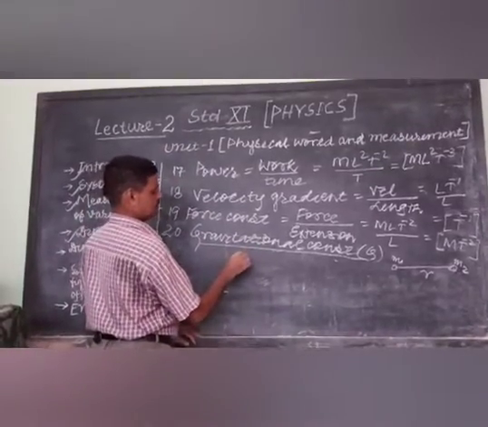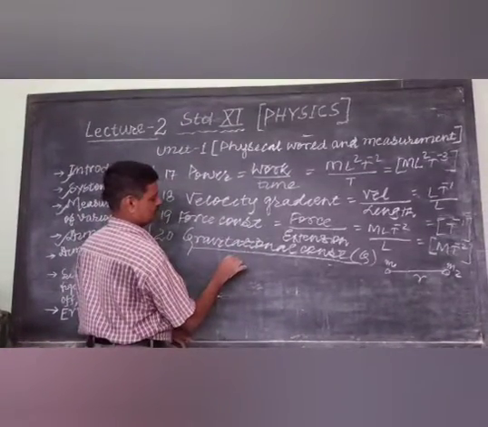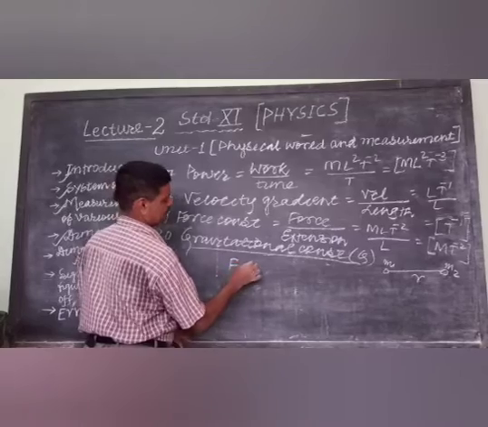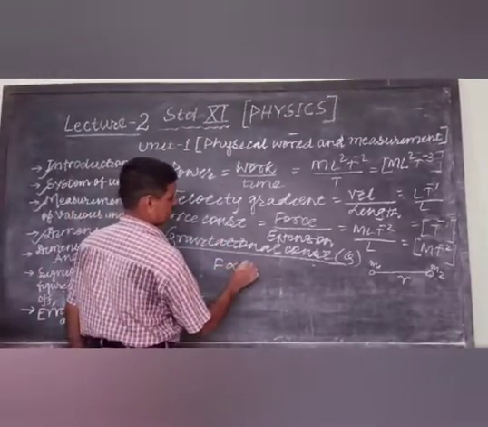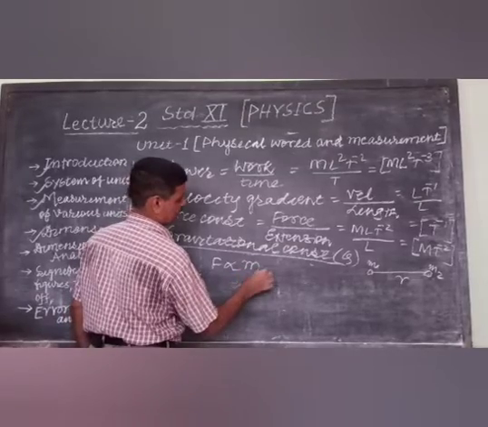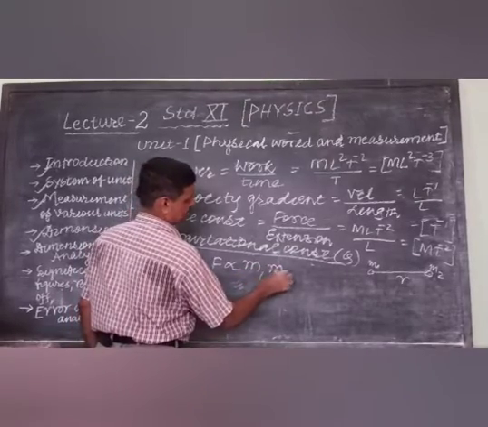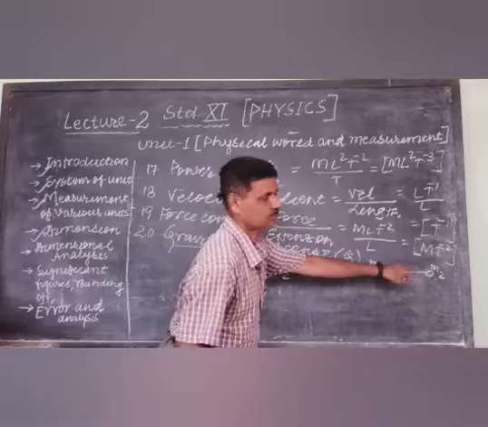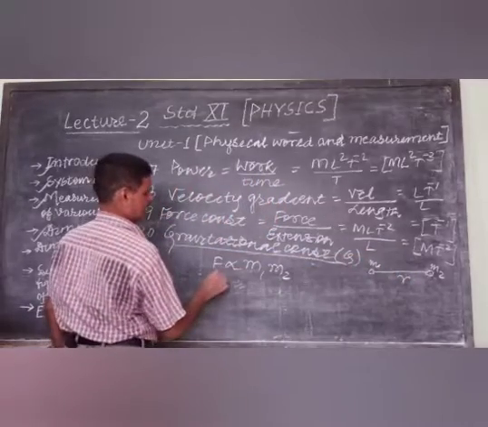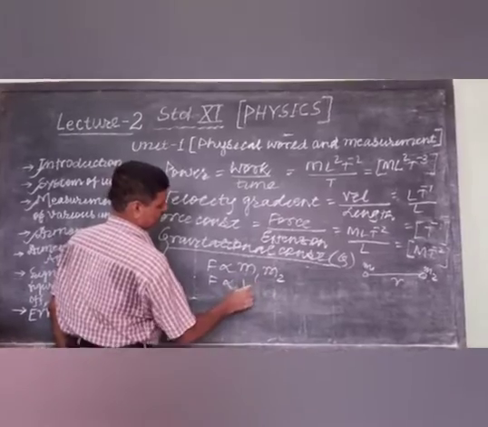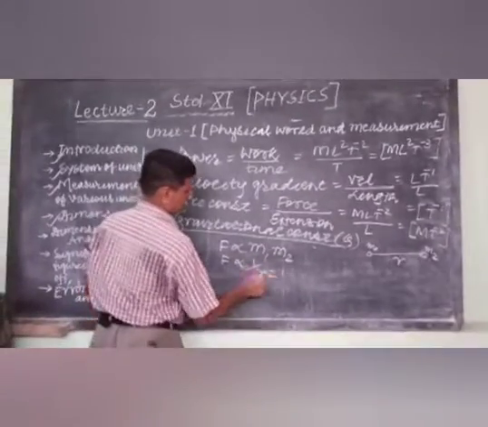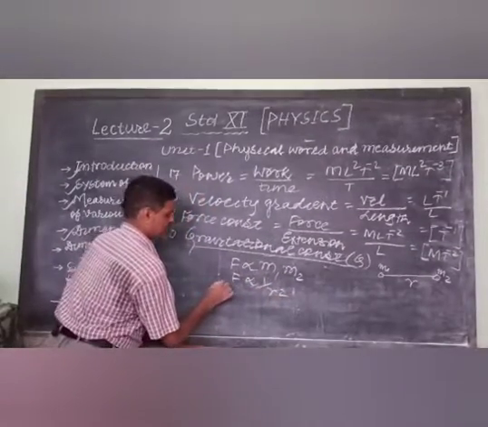The force is directly proportional to the product of their masses and inversely proportional to the square of the distance. So we can write, combining both.